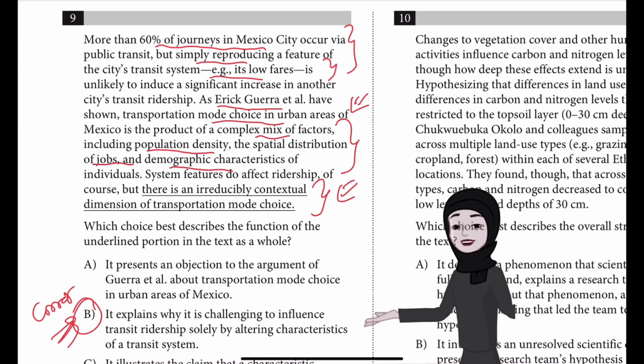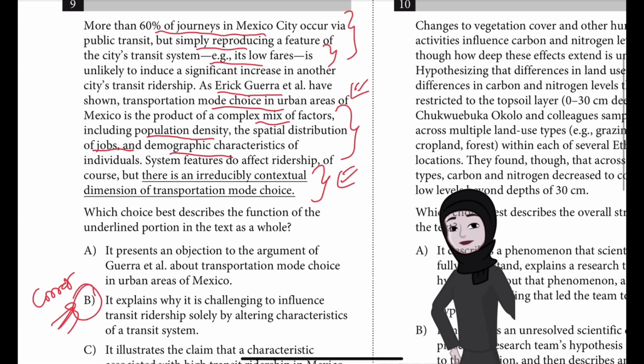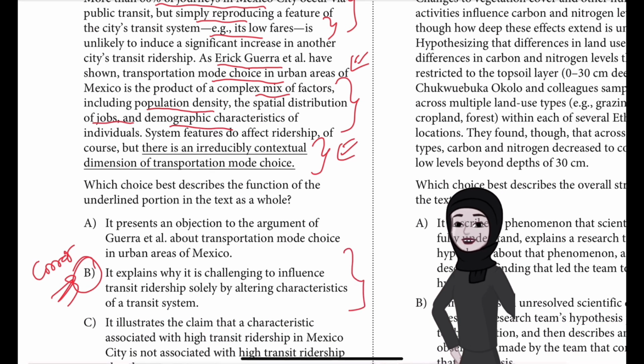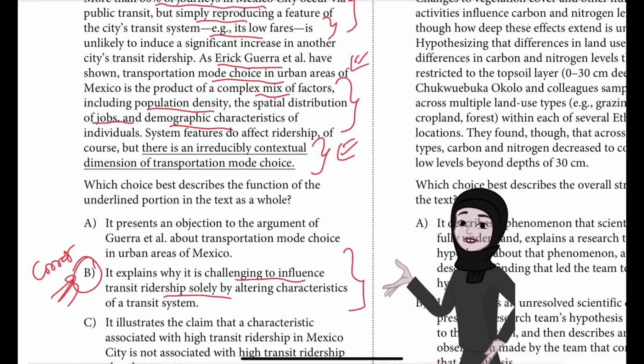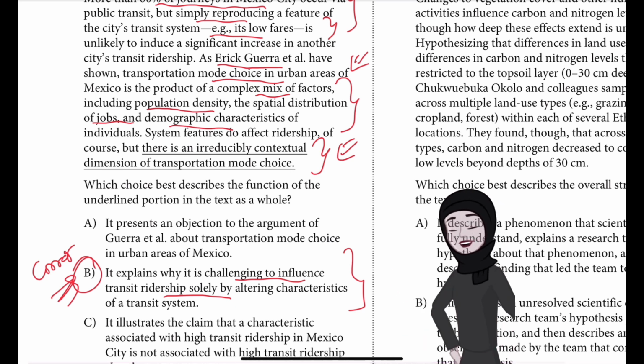Thus, the underlined portion explains why it is challenging to influence transit ridership solely by changing some of the transit system's characteristics. So basically, this sentence is explaining why it is challenging to influence transit ridership solely by altering characteristics of a transit system.